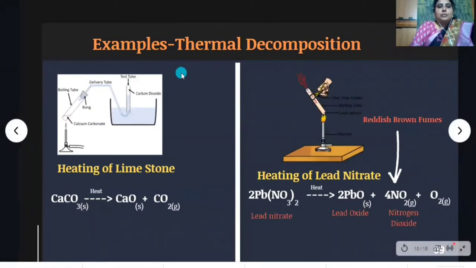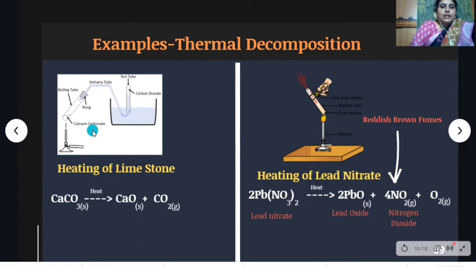Let us see some examples for thermal decomposition reactions. Children, what is a thermal decomposition reaction? When a decomposition reaction occurs in the presence of heat, it is known as a thermal decomposition reaction. See here, in this example, we are taking calcium carbonate, that is nothing but limestone.